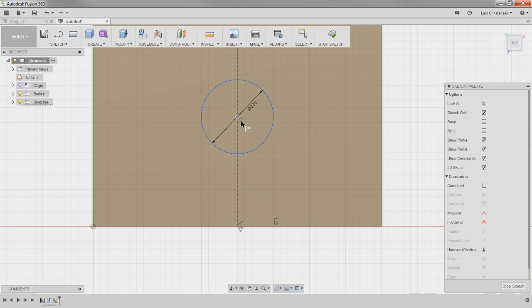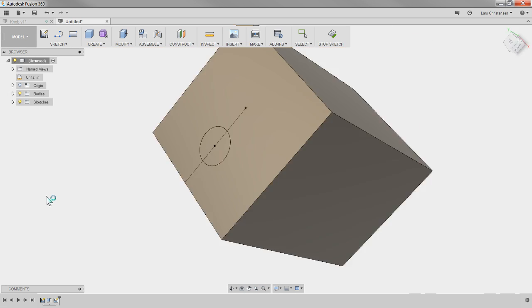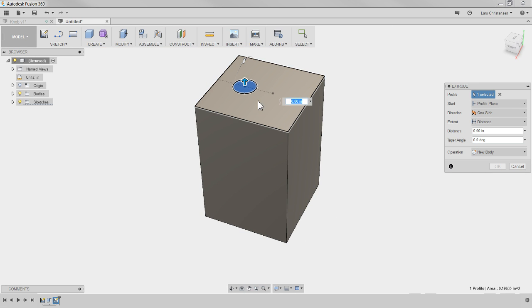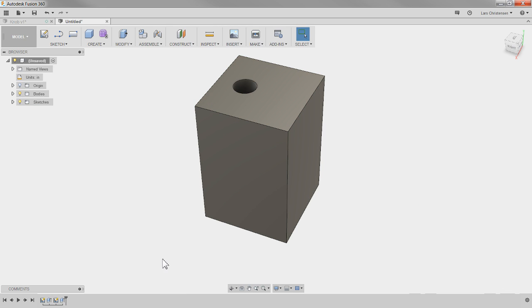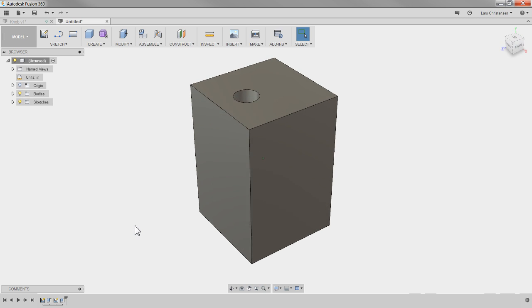So let's put in a dimension from here to here. And I'm going to make it, I don't know, 655 maybe, from the edge, okay? And let's blast a hole right through there. So I'm going to hit Q, and I'm just going to drag the arrow down so it's a cut, and then I'm going to say all the way through. So if ever anything changes on the block, that hole would already go through. So we got that. I kind of just drill that hole on the drill press, right?